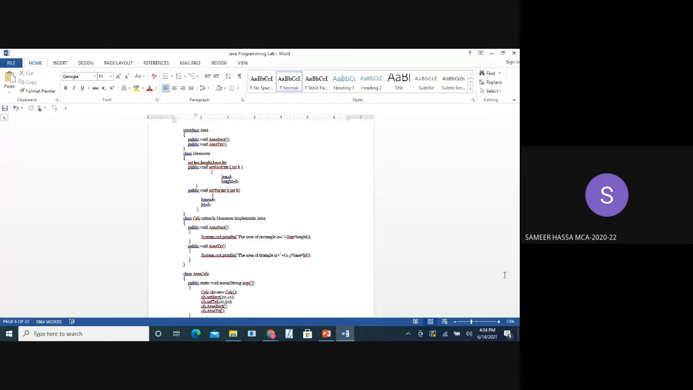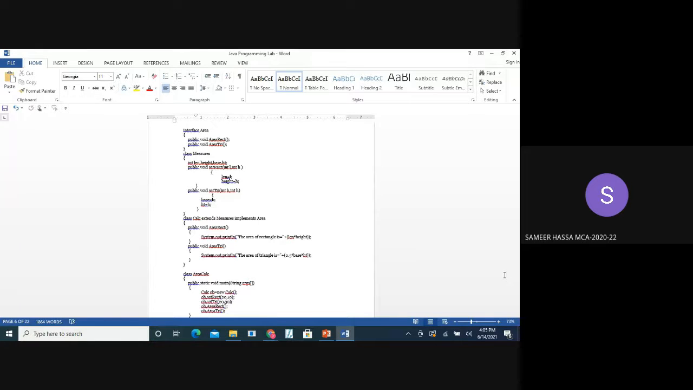Then we have defined two methods, that is setRect and setTri, for assigning L as len and h as height, and b as base and h as height. While calling, we'll be sending 20 and 10 as values. So according to that, it will be calculating the values.